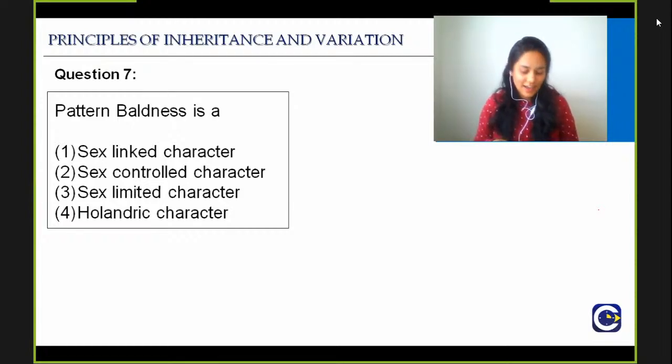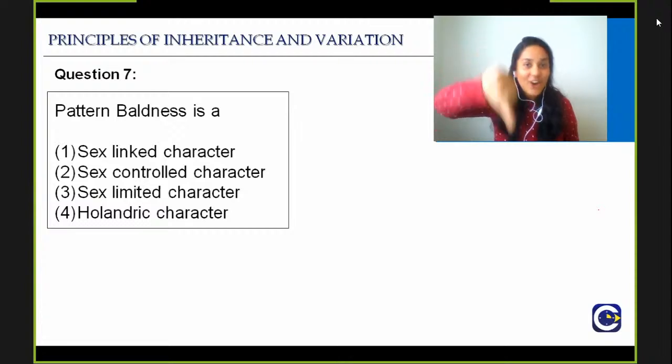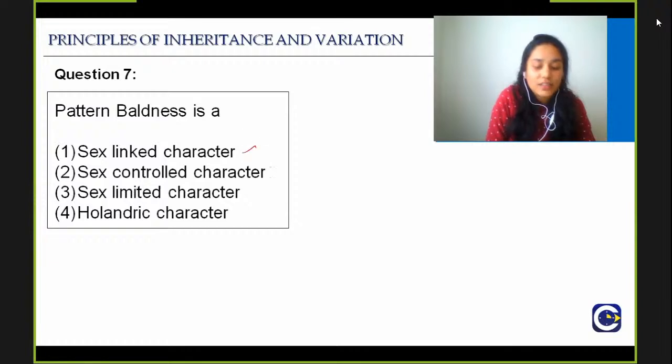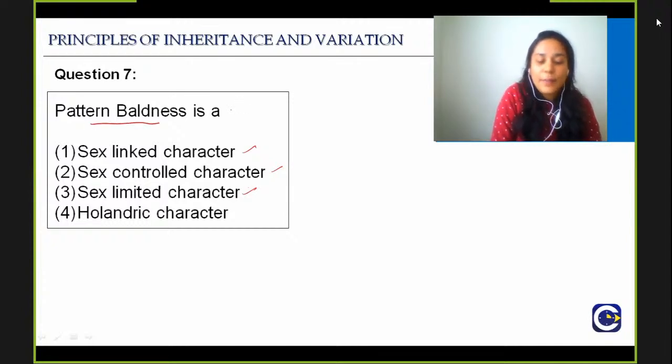And I see answers coming up. And everybody is answering option A, which is the wrong answer. Pattern baldness is not a sex-linked character. I hope you know the difference between what is a sex-linked character, what is sex-controlled, what is sex-limited. You can always go back to the genetics videos that we did, but I will quickly explain in brief. First of all, you have to understand that pattern baldness is autosomal. It is not an X-linked character, okay?